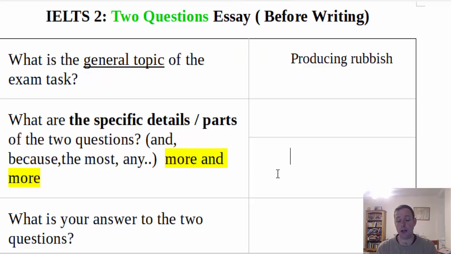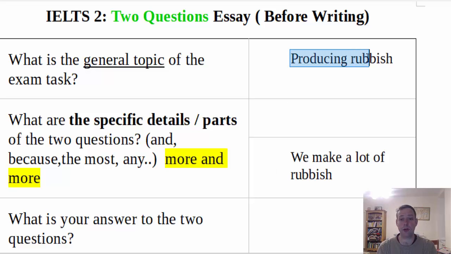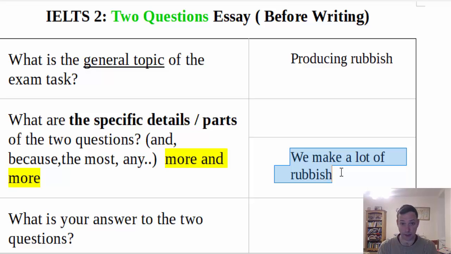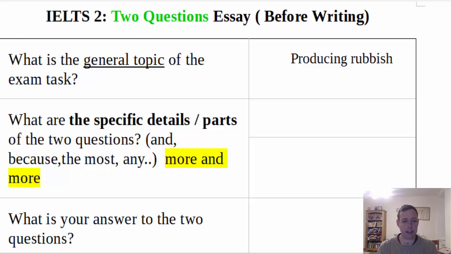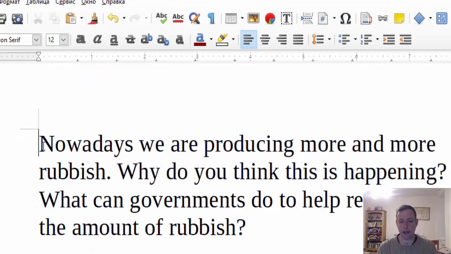It'd be quite easy to write something like, nowadays we make a lot of rubbish. Okay, so that's connected with the general topic of producing rubbish. We make a lot of rubbish, but we don't have this idea of more and more. And that's one of the specific details, so it's important to get that. It's not about the fact we produce rubbish. It's about the fact that we're producing more and more. So there's a difference.